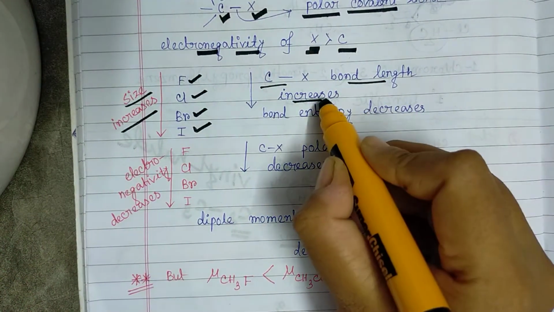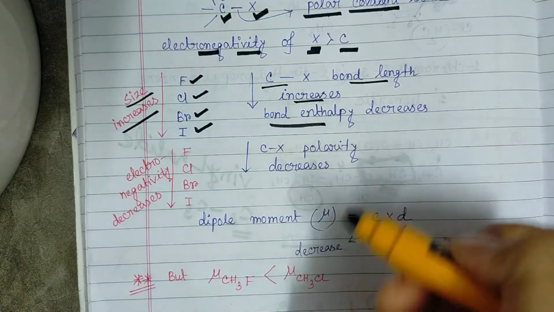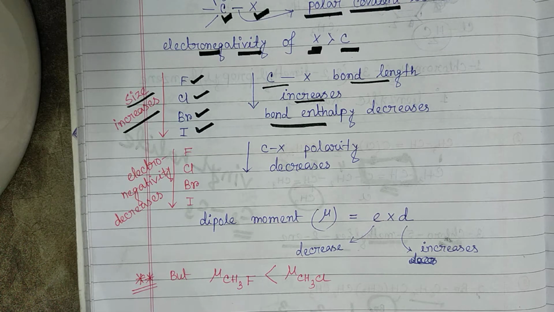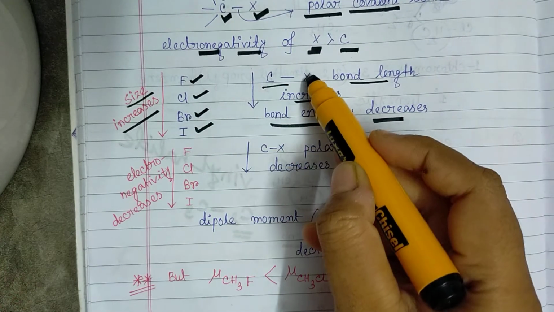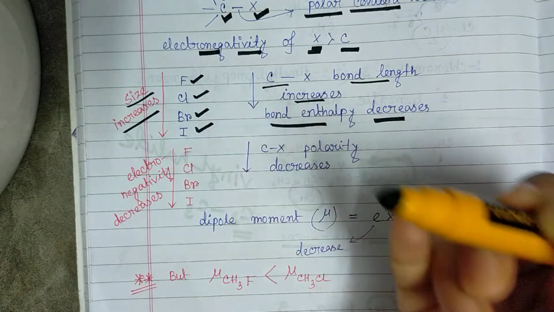If the bond lengths are increasing, obviously the bond enthalpy will decrease, because the farther apart any atoms are, the less energy we need to give to break the bond between them. So the bond enthalpy will decrease as the halogens change like fluorine, chlorine, bromine and iodine.